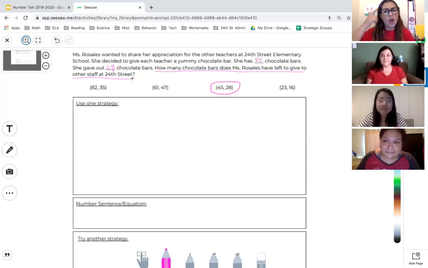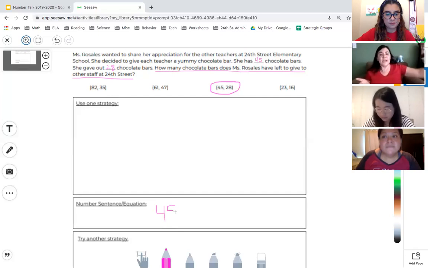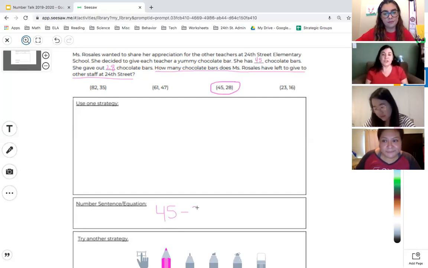So Miss Hernandez, are you thinking this is an addition problem or a subtraction problem? And how do you know? I'm thinking it's a subtraction problem because she came in with 45 chocolate bars, but she did give away 28, so she's going to have less. So I'm thinking it's going to be a subtraction problem.